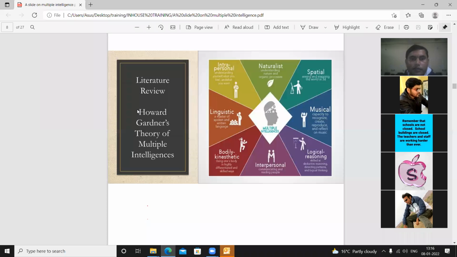So listen, linguistic intelligence. Linguistic intelligence means skills involved in the production and use of language. Those students who have linguistic intelligence will be very expert or interested in activities related to language, while speaking or writing. If you provide an environment related to speaking or writing, they will be very much connected in the classroom. But if you give them logical work, dancing, kinesthetic or other activities beyond this, they will be disconnected. They will not show their interest in these activities.